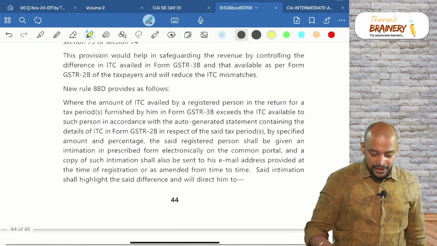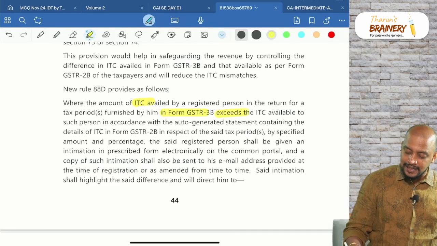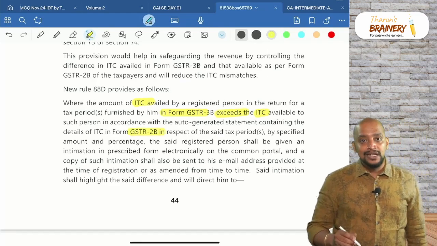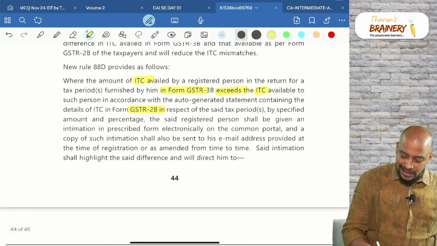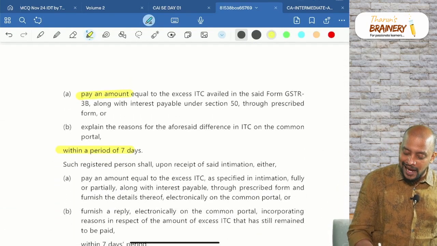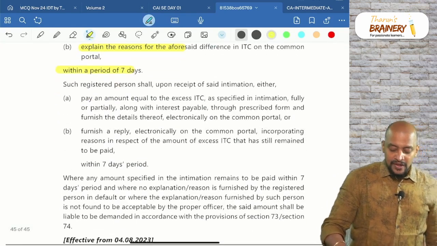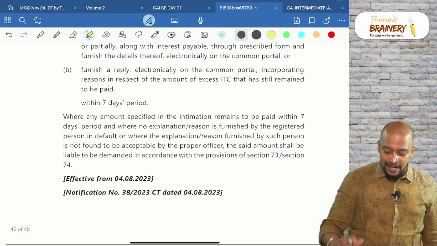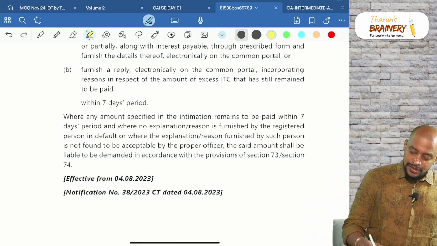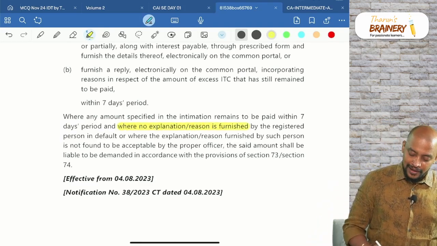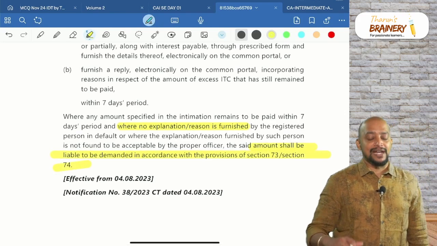When you have availed ITC in 3B and it exceeds the ITC in GSTR 2B, you will get an intimation asking you either to pay the difference along with interest or explain the reasons for the difference within 7 days. If you do not respond within 7 days, they will give a notice and initiate recovery. Where no explanation is furnished, the said amount shall be liable to be demanded and recovered along with penalty.